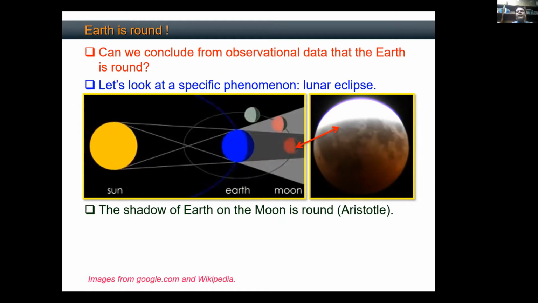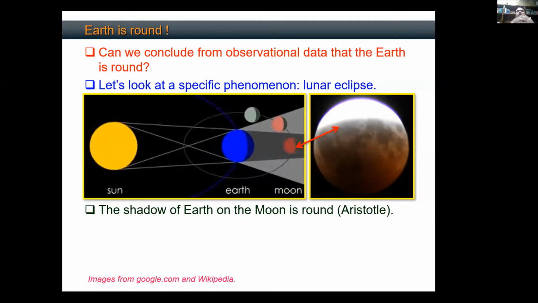The observational data was being observed by Greek mathematicians and philosophers, for example, the lunar eclipse. The lunar eclipse is when the Earth interposes in the direct path of the sun and the moon. Because it blocks the sun's rays, it creates a shadow on the moon. And the shadow is always a curved surface, as shown by this red arrow. So Aristotle was looking at this observational data, and he found that no matter what angle I look at, the shadow is always a curved surface. So this was the observation.